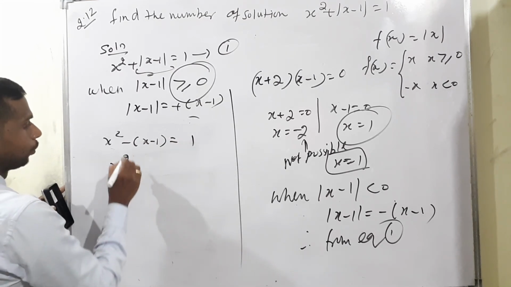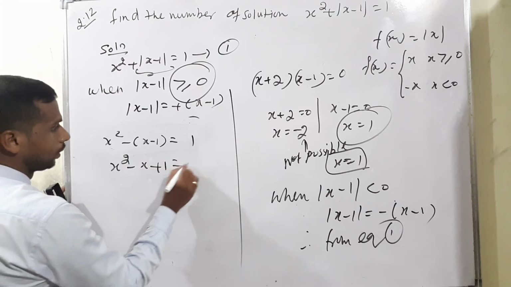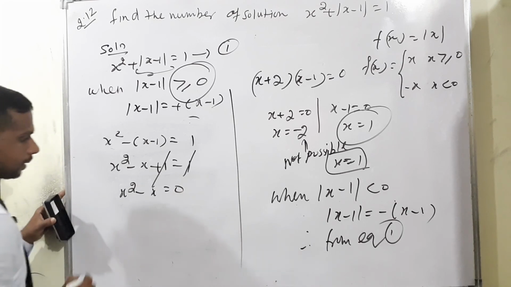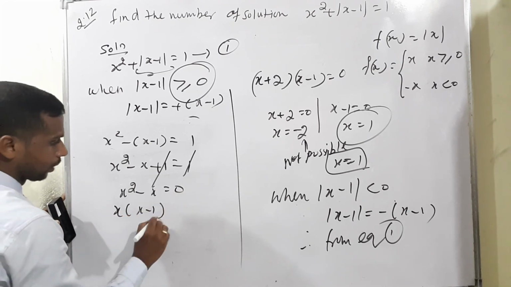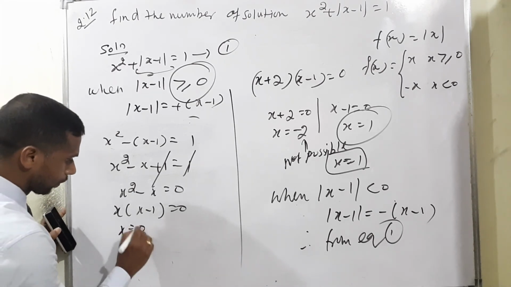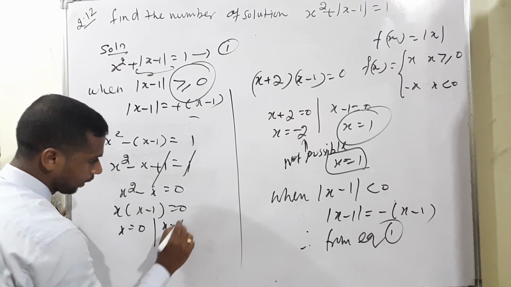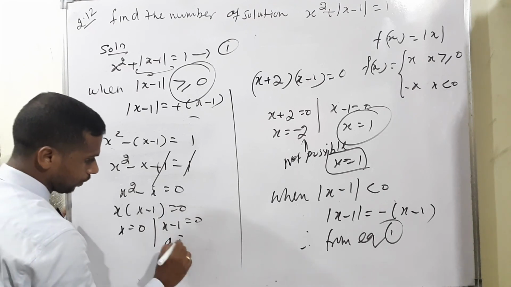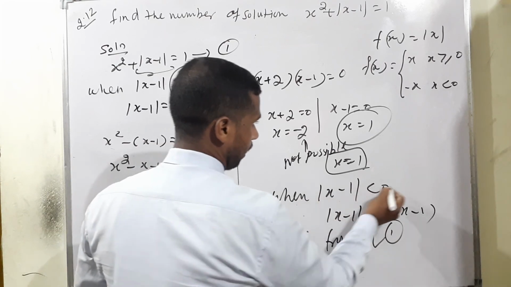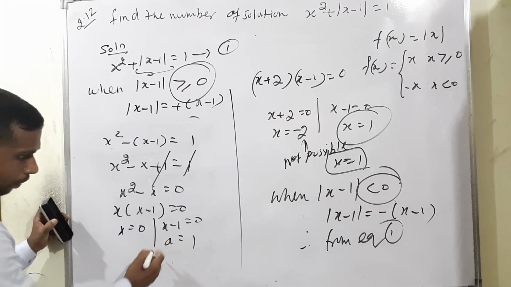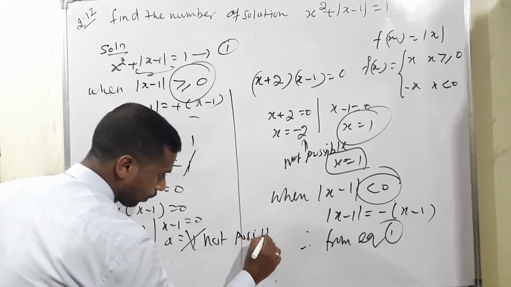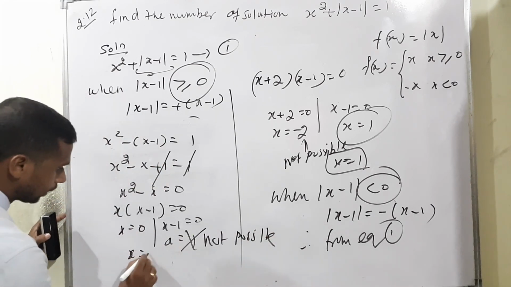Remove the bracket: x square minus x plus 1 is equal to 1. Plus 1 cancels. Therefore x square minus x is equal to 0. Take x common outside: x into x minus 1 is equal to 0. Therefore x is equal to 0 or x minus 1 is equal to 0, so x is equal to positive 1. But the condition is less than 0, so positive 1 is not possible. Therefore the solution for the second case is x is equal to 0 only.